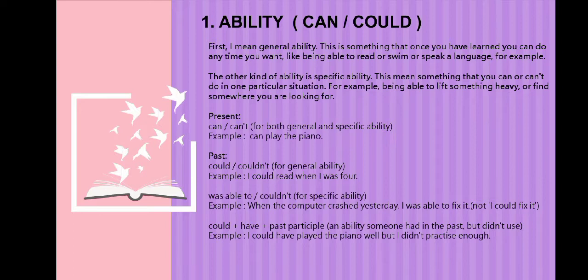Could plus have plus past participle is for an ability someone had in the past but didn't use. An example, I could have played the piano well but I didn't practice.